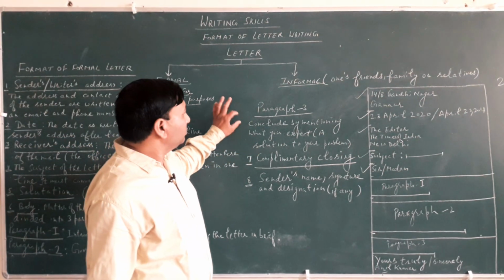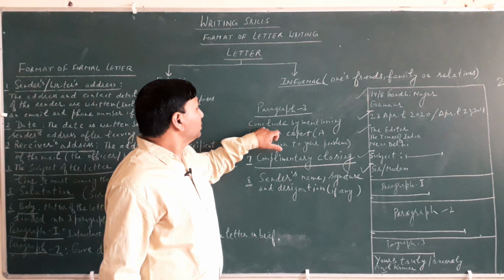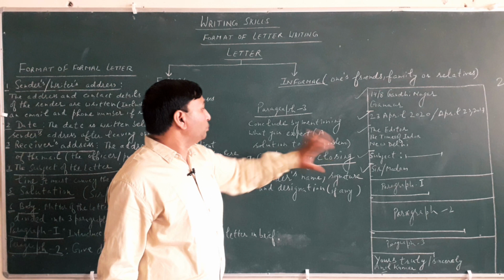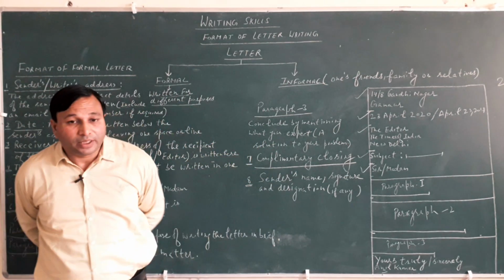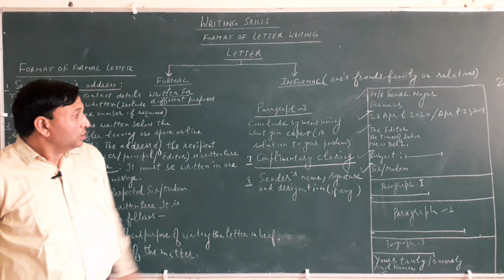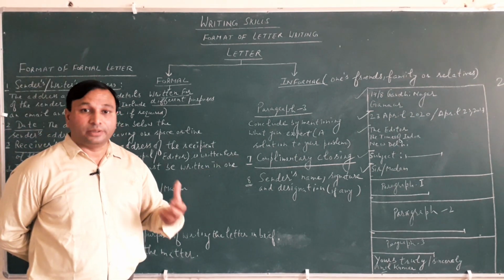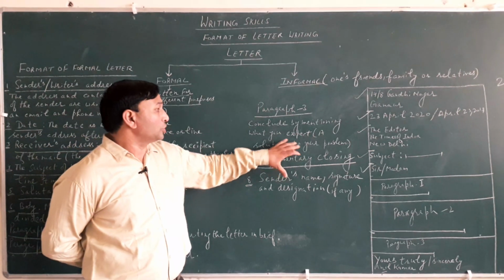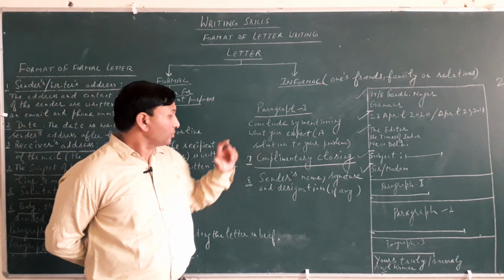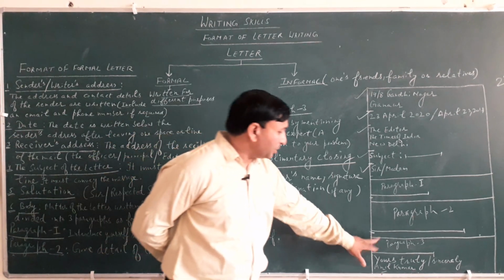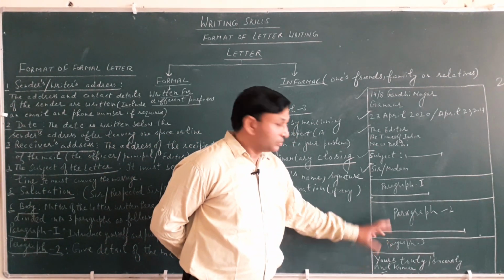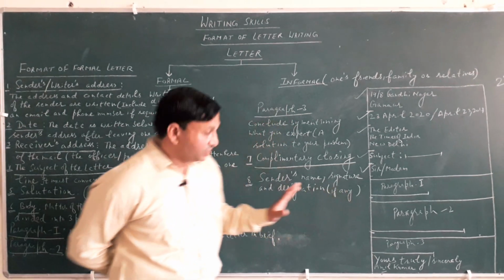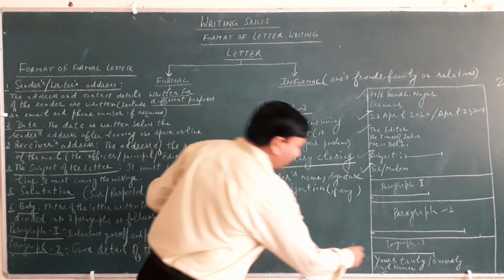Then come to the third paragraph. In it, conclude by mentioning what solution you expect to your problem. In the third paragraph you write what you expect, what should be done regarding your problem, how it can be solved, or what solution there should be. It will also be short in length, short in comparison to the second paragraph. After the third paragraph, put one line gap.